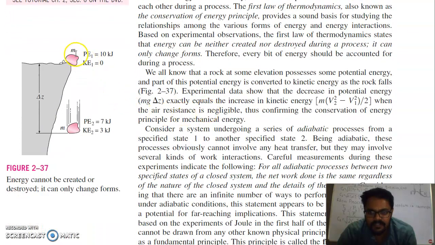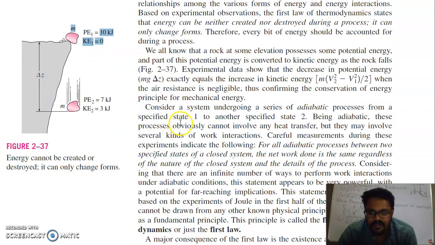We discussed this example, where the potential energy is 10 kilojoule. It is converted into kinetic energy. So the total sum of energy is 10 here, 10 here. So during the falling of a rock from a height, the energy is conserved and nothing is lost here.